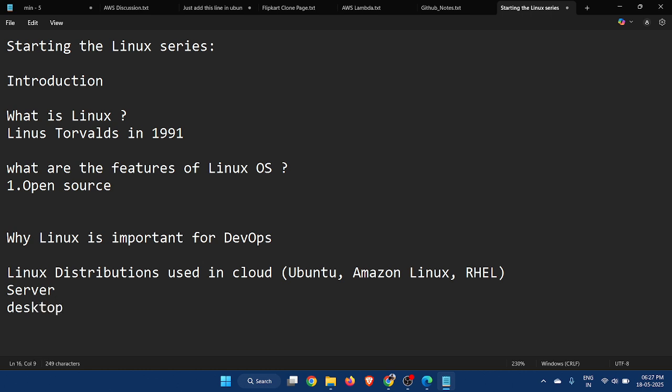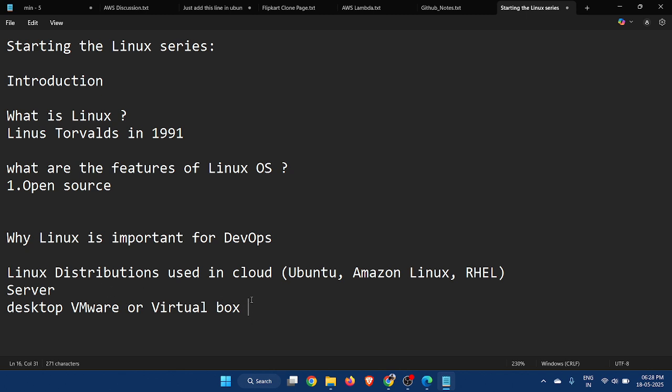When we install Ubuntu using VMware or VirtualBox, we are installing the desktop version of the Ubuntu operating system. That means it's a full operating system with a desktop-like environment and all of that.